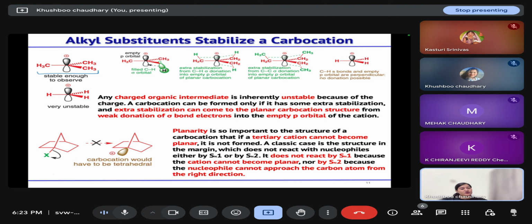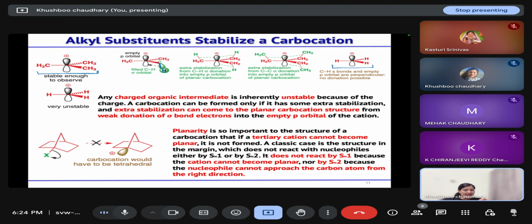But if we are talking about methyl carbocation, we are not able to isolate it, because in the case of this tertiary carbocation, at any point of time one of the CH bonds is parallel to the p orbital, and some sort of CH sigma donation into the empty p orbital of the planar carbocation is possible.